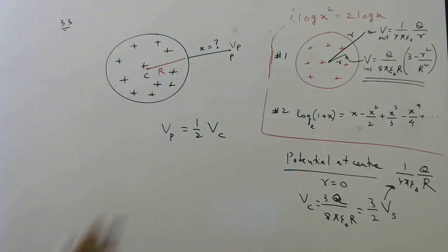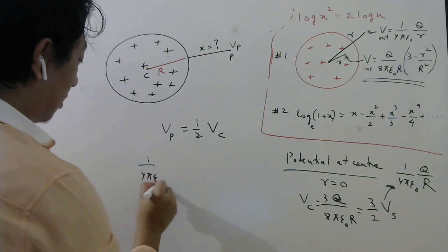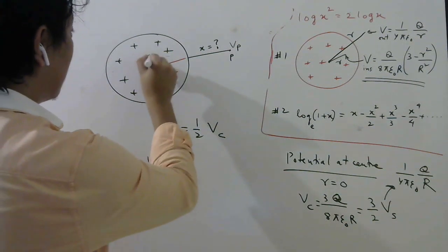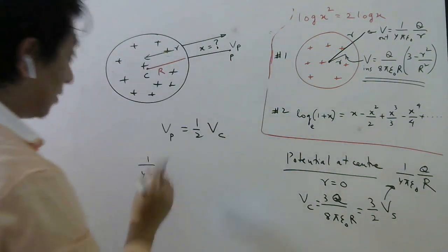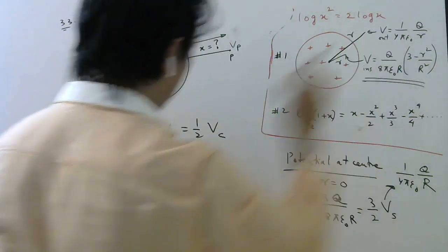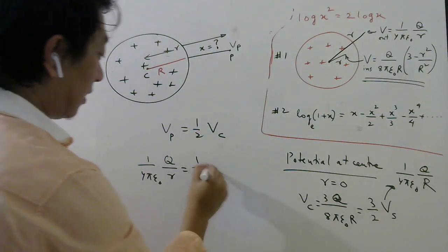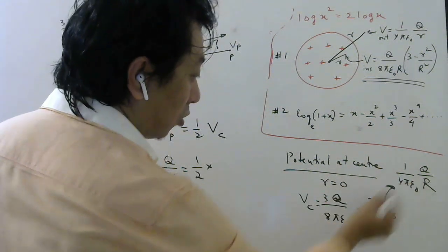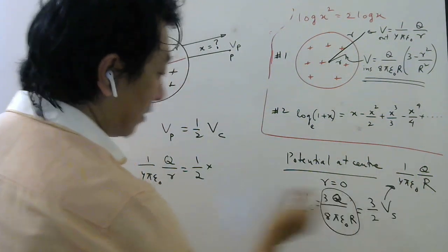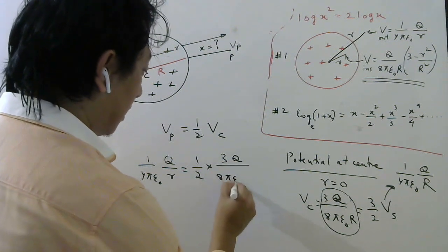Okay students, now what is the formula for potential here? 1 by 4 pi epsilon naught. Let us say this distance, from center to this point, is small r. Then since it is outside, I can use this formula, q by r. Potential at the center is how much? 3 by 2 times potential on the surface, or directly you remember this formula: 3q by 8 pi epsilon naught R.